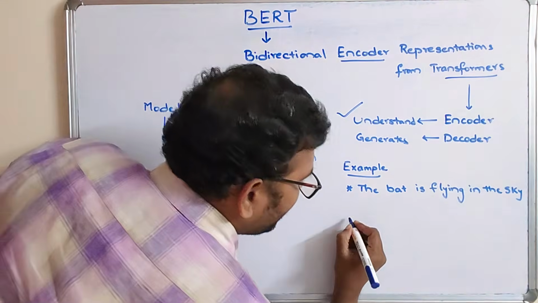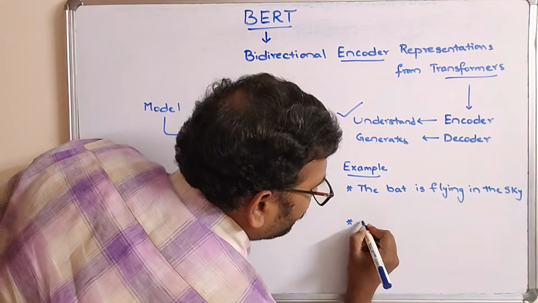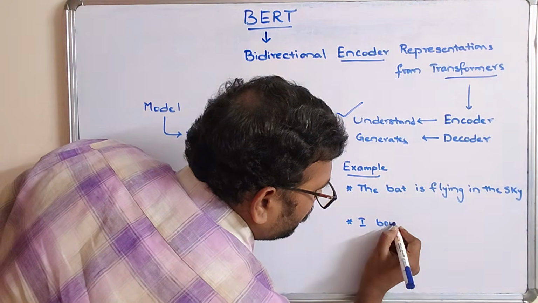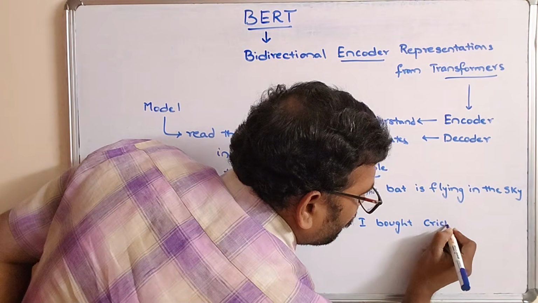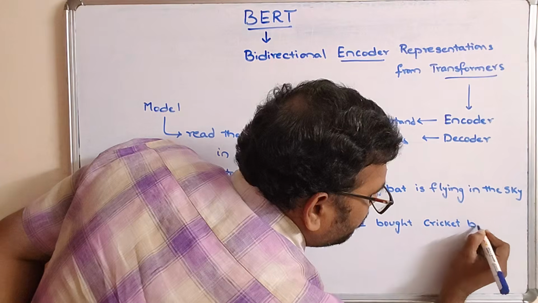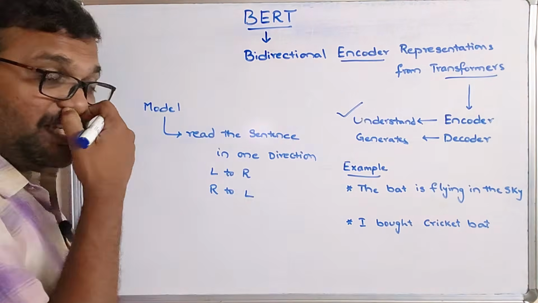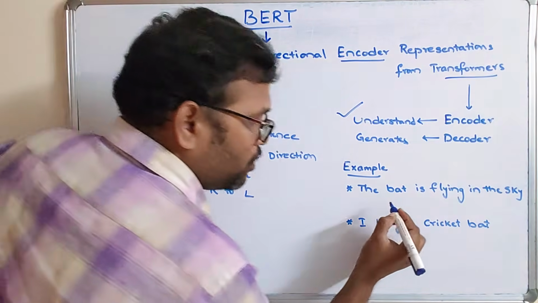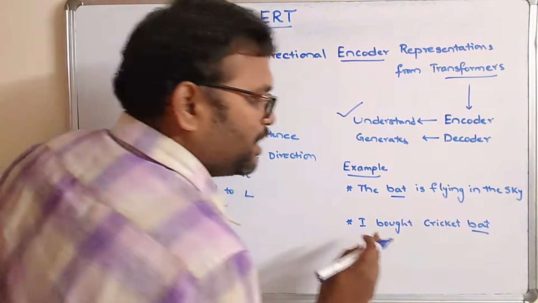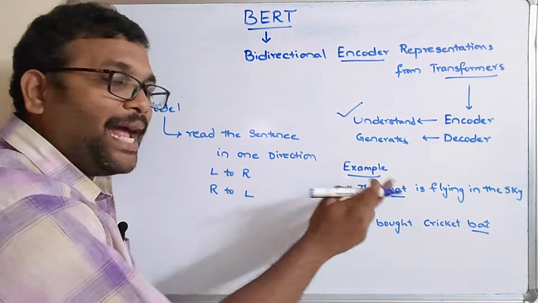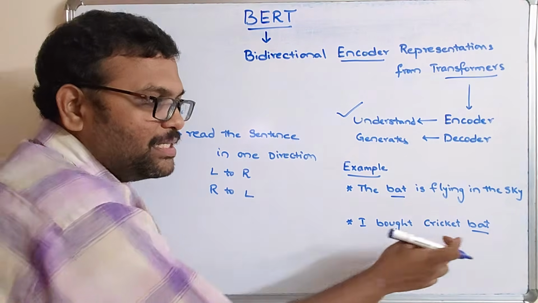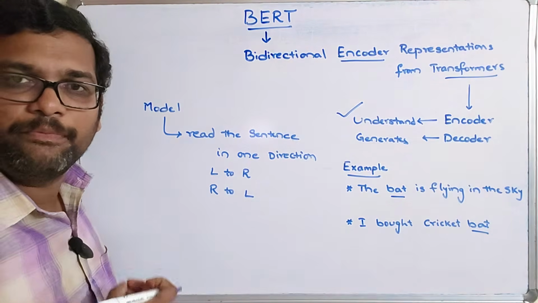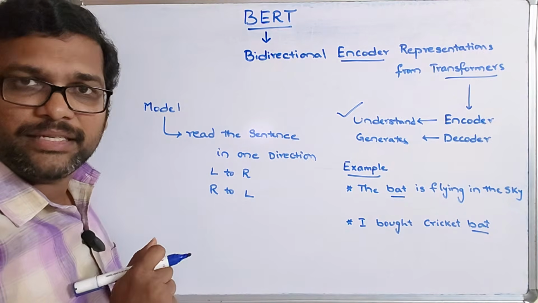And the second sentence: I bought a cricket bat. So here there is a common word, bat. But in the first sentence, the bat is some flying animal, whereas in the second sentence the bat is some sports equipment. So there is a difference.